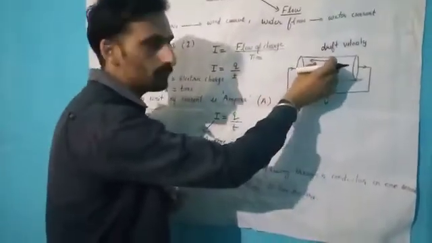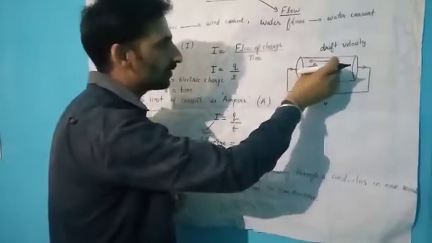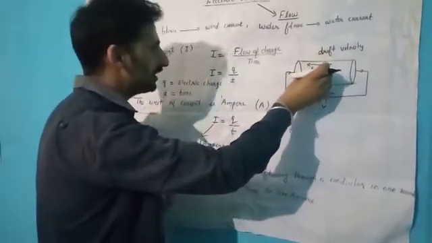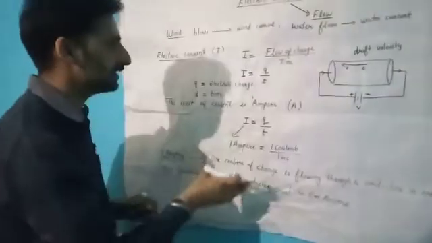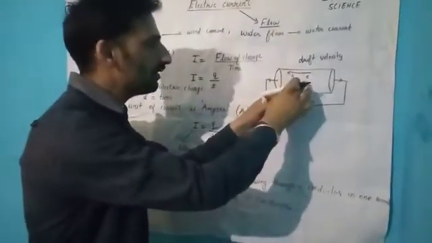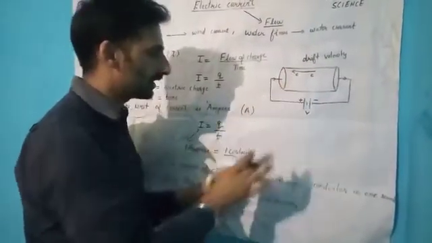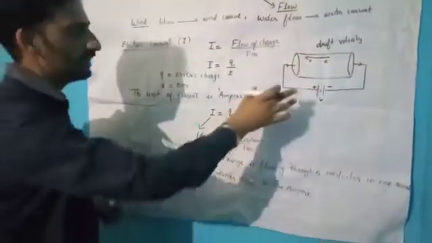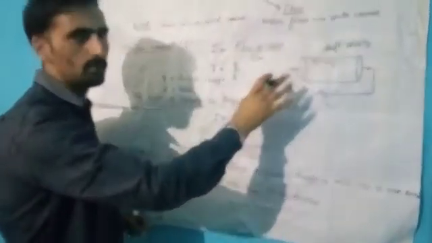The movement of such electrons or charge through a conductor is known as current. If 1 coulomb of charge is flowing through a conductor in 1 second, then the current through this conductor is equal to 1 ampere.